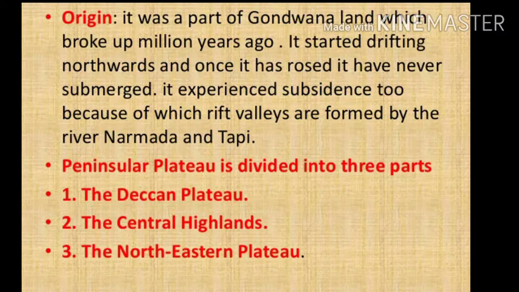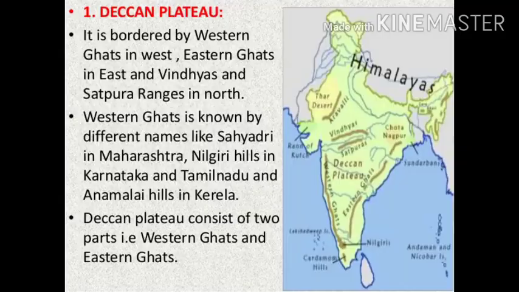The ravines of Chambal, Bhind, and Morena are some of the well-known examples. The peninsular plateau can be divided into three broad groups. Number 1, the Deccan Plateau. Number 2, the Central Highlands. And number 3, the Northeastern Plateau.